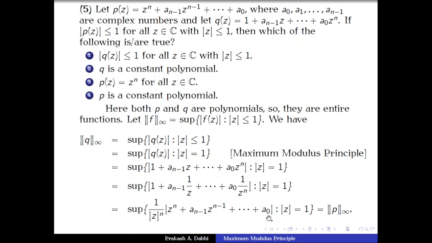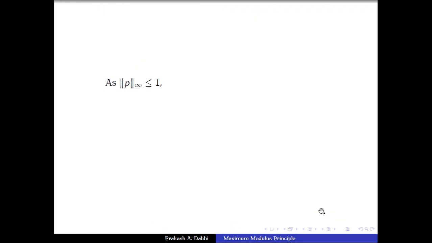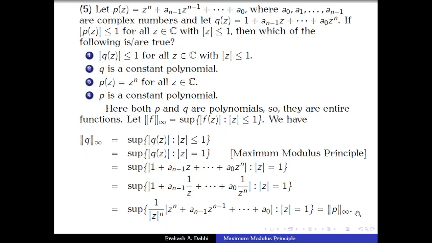Now this term is nothing but p of z. P of z we are given: z power n plus a n minus 1 z power n minus 1 up to a naught. So this is nothing but the polynomial p(z), and this is its supremum. And what is known to us?